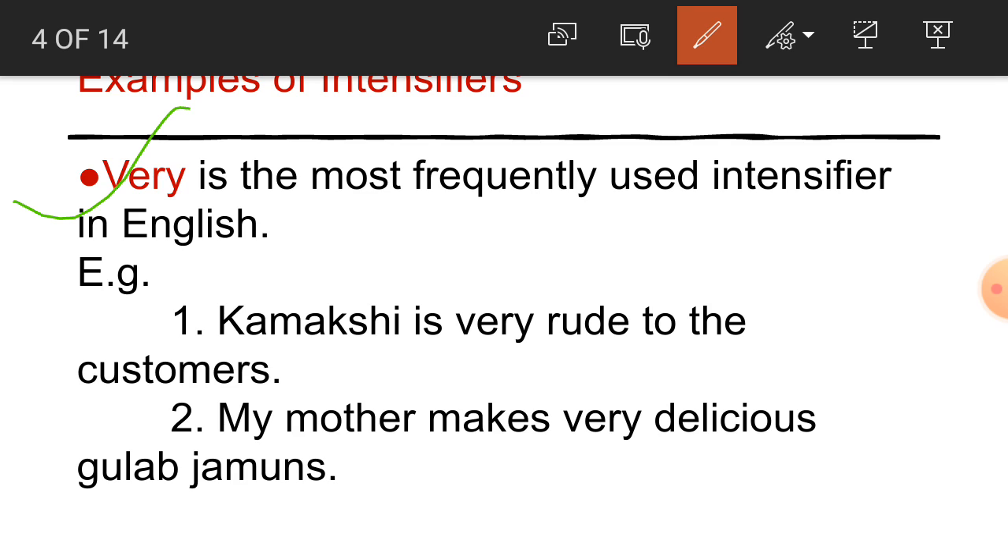Number 1, very is the most frequently used intensifier in English. Students, let us take some examples here. Number 1, Kamachi is very rude to the customer. So students, very is here what? It is an intensifier. My mother makes very tasty gulab jamuns. So students, here what is very? Very is an intensifier.